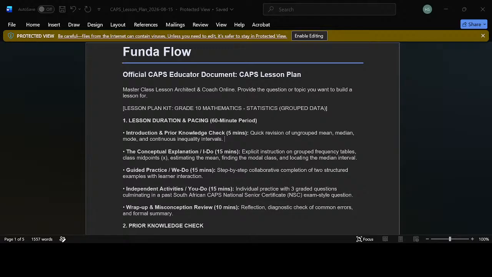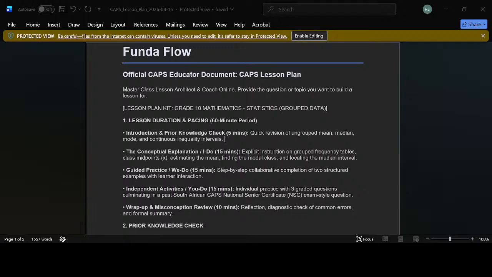Milani, grade 10, don't miss the mark. We see the groups from 10 to 20, keeping it sharp. Frequency is 6, don't just use the 10 or the 20. Calculate the midpoint, that's where the wisdom is plenty. Upper plus lower, then divide by 2. That 15 is the midpoint, that's what you gotta do. Misconception number 1, don't use the boundary. Midpoint is the key to unlock the treasury.